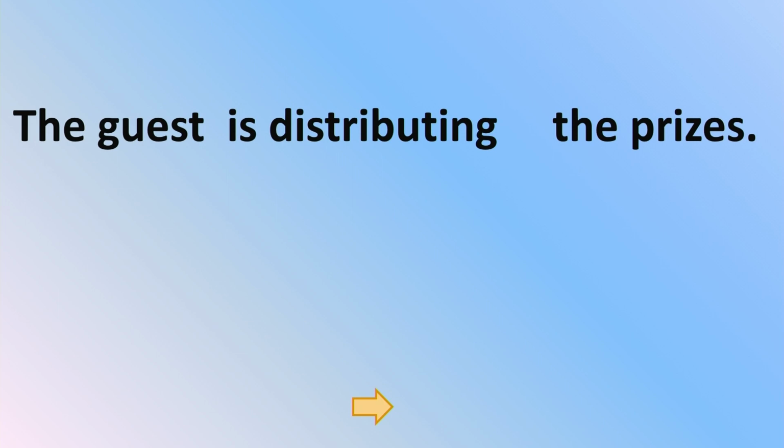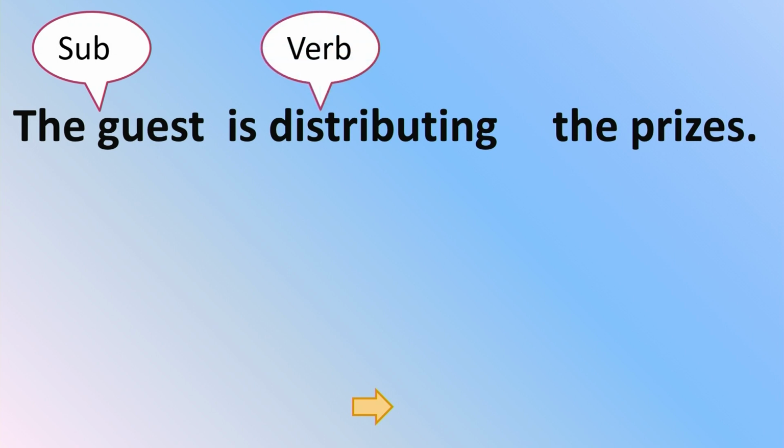Change this sentence into passive voice. Here, the subject is the guest. Very good. And the verb is very good. He is distributing. The object, the prizes. This is the sentence. Now, the object into the subject place, use the formula.